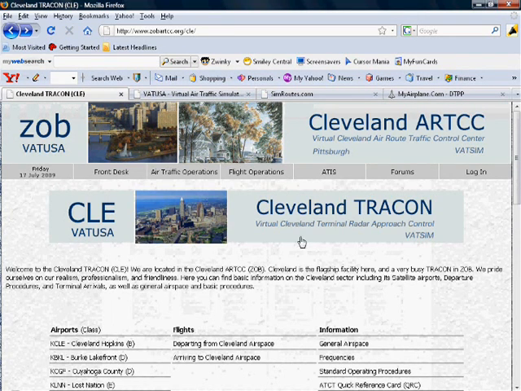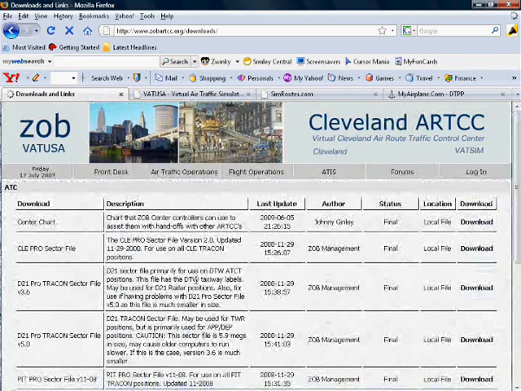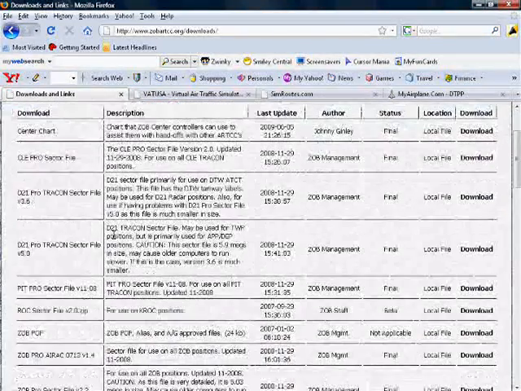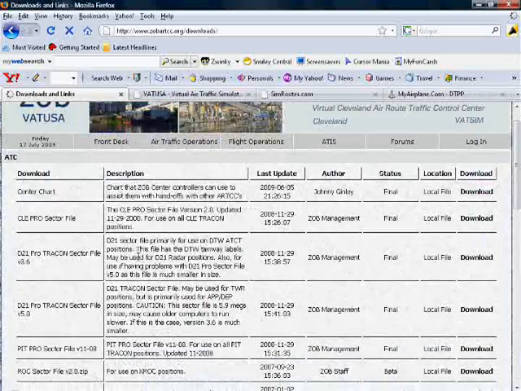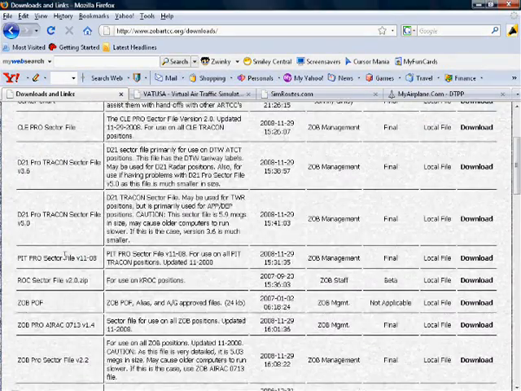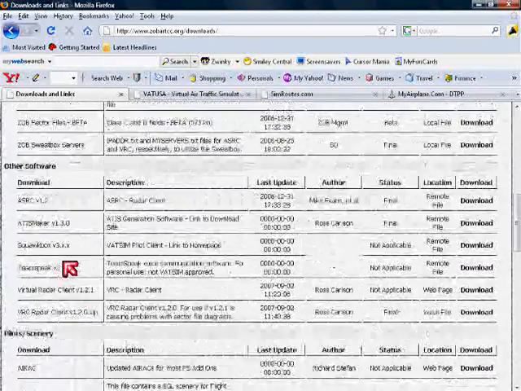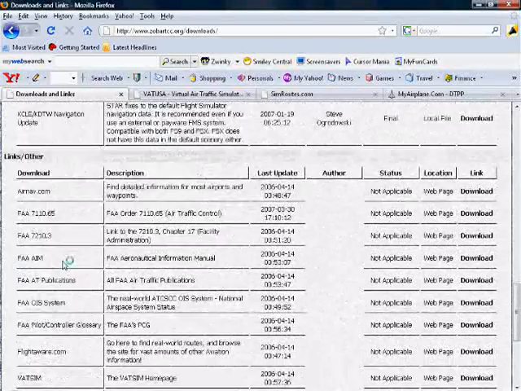Another neat feature of our website is the download section. If you click Air Traffic Operations, then Downloads and Links, you can see all we have to offer. There are things such as sector files, VRC, TeamSpeak, FS scenery and files, as well as FAA publications. You will be downloading some of these files as you move along in your training.